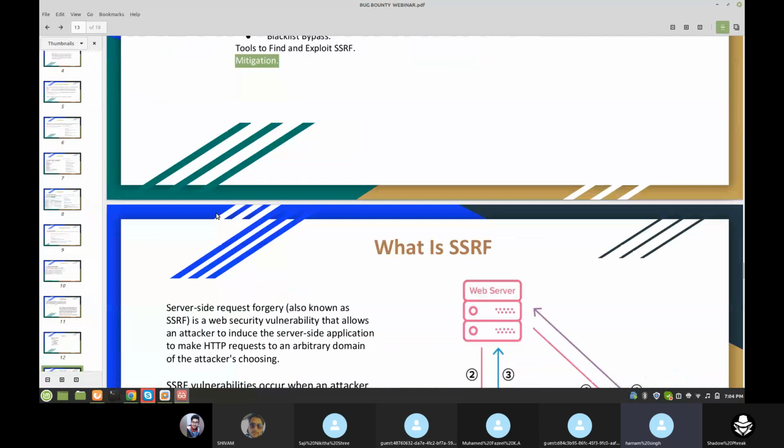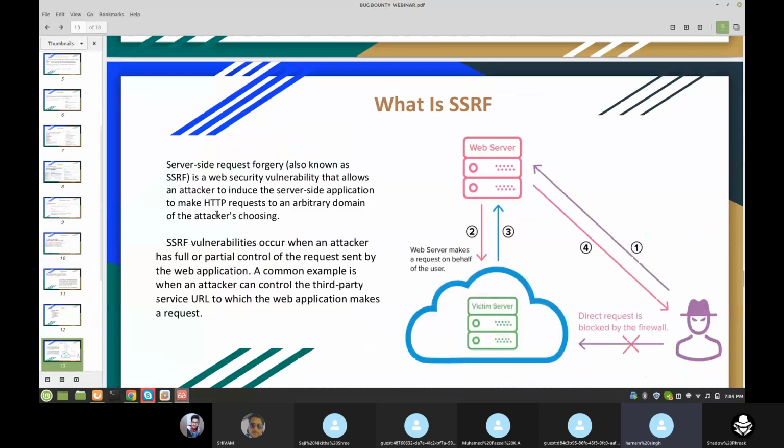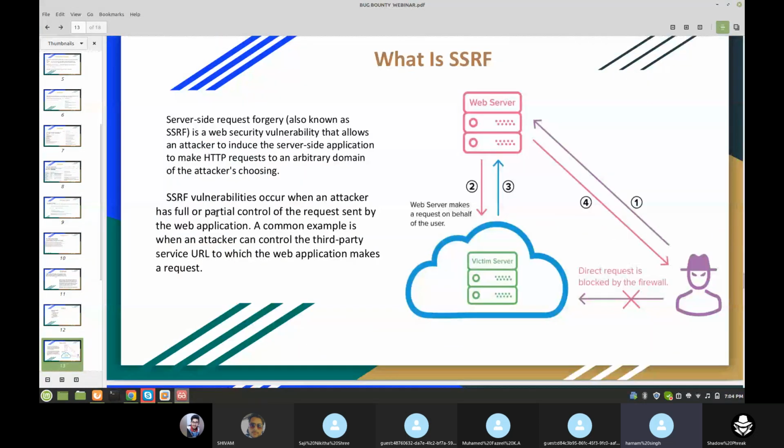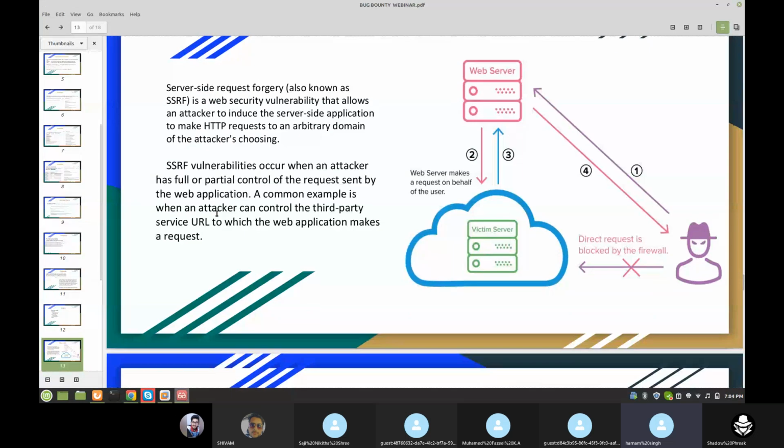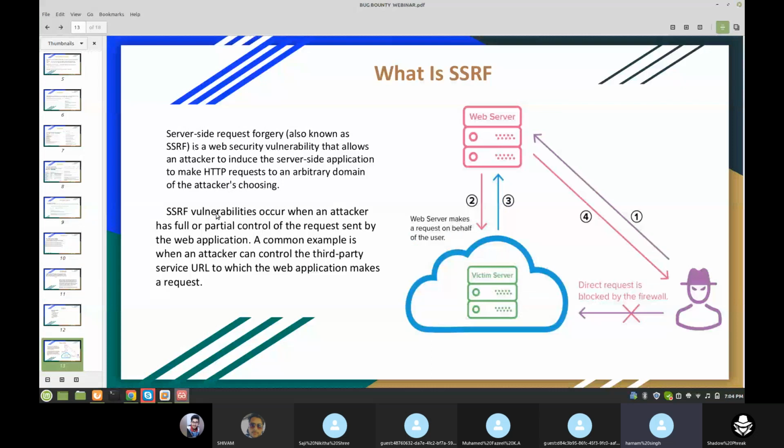Then in the end there is a tool to find SSRF, and mitigation. So let's start. What is SSRF? Server-side request forgery, also known as SSRF, is a web security vulnerability that allows an attacker to induce the server-side application to make HTTP requests to an arbitrary domain of the attacker's choosing.